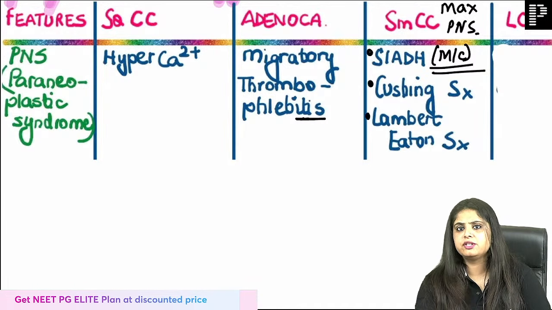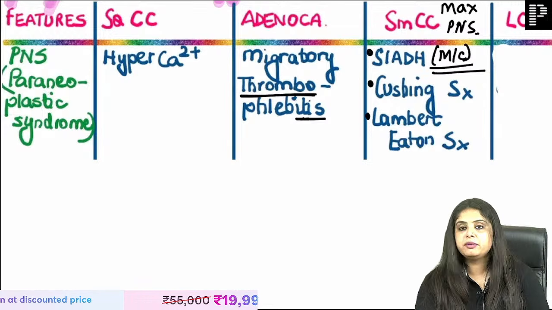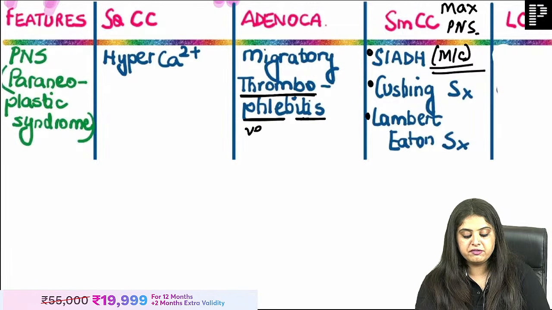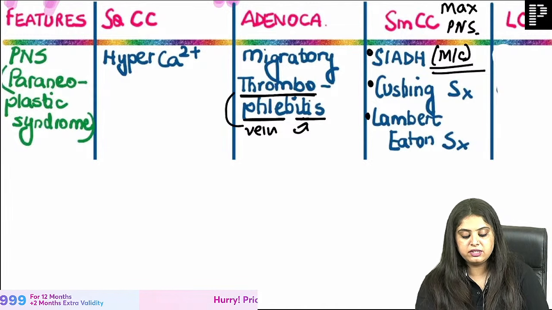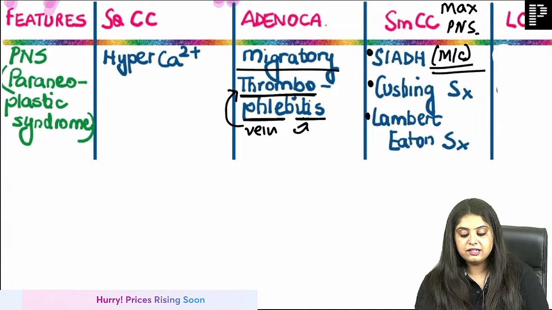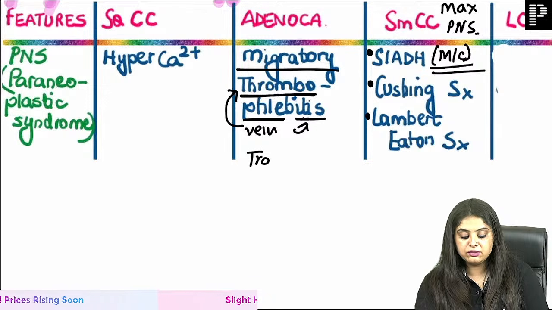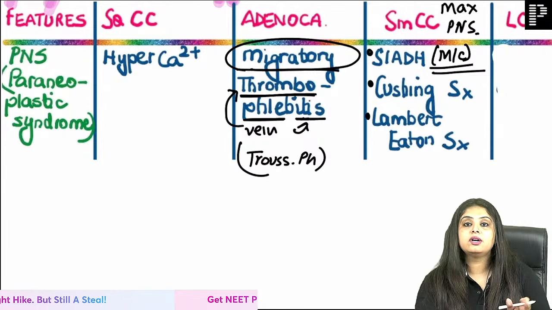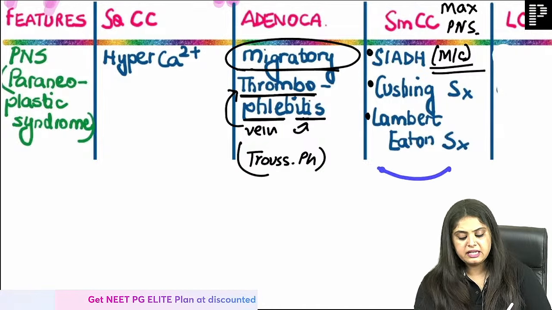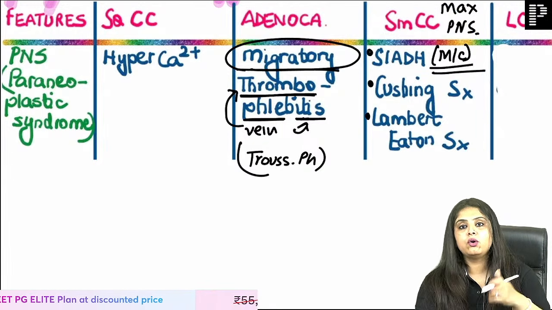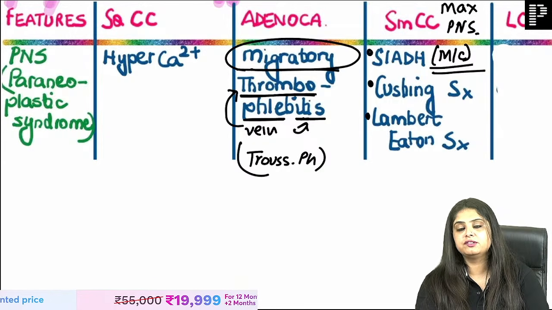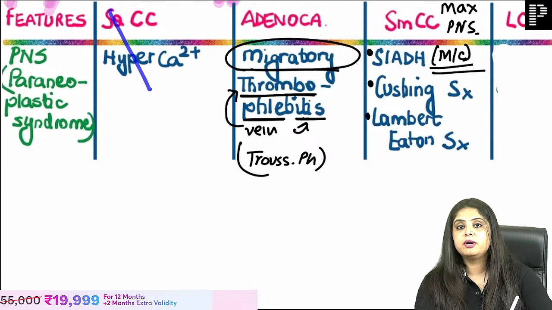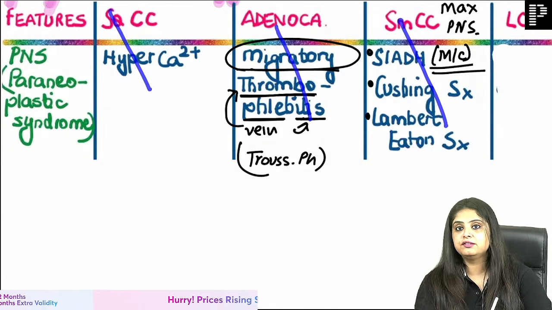Thrombophlebitis, again, I want to just emphasize: itis means inflammation, thrombo means blood clot, and phlebo means veins. In the veins there is inflammation, and there is a blood clot that is moving. What is this known as? Excellent. That is known as Trousseau phenomenon, and that means avara, roaming around. Adenocarcinoma is avara. Then everything else, the dustbin category, all the other paraneoplastic syndromes, goes to small cell. So squamous shows you calcium, adeno is avara, and everything else is in small cell.